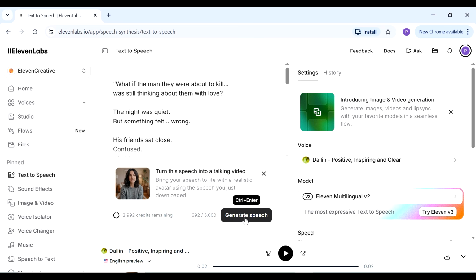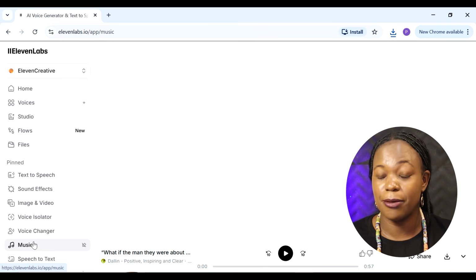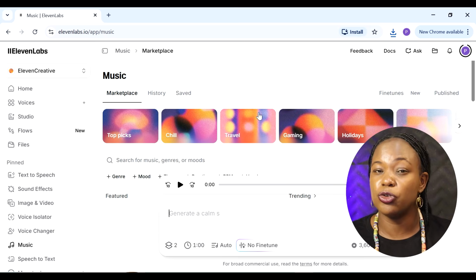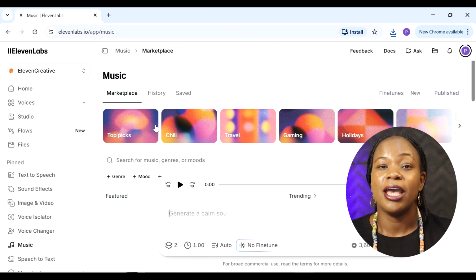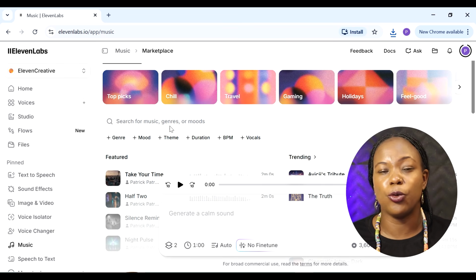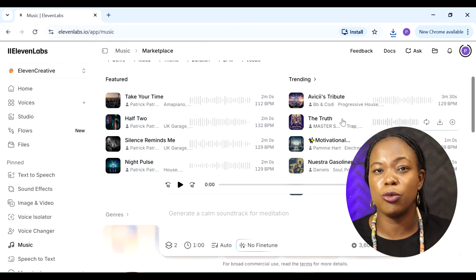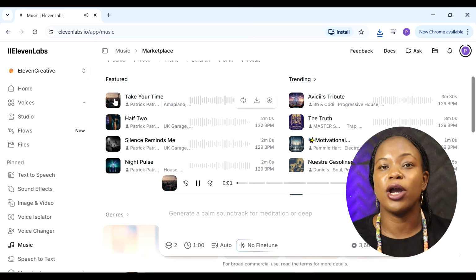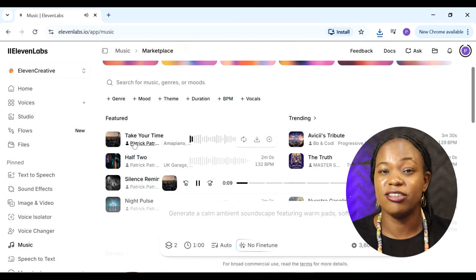Click on generate. While you are still in 11 Labs, it also allows you to create your own music. So you go to this music section here, and you just bring in your prompts. You can ask ChatGPT to give you prompts and just create music to use. Now, once you're done with that, you can go to the final step of compiling all your assets together. So that is the images and videos, the voiceover, and the music.